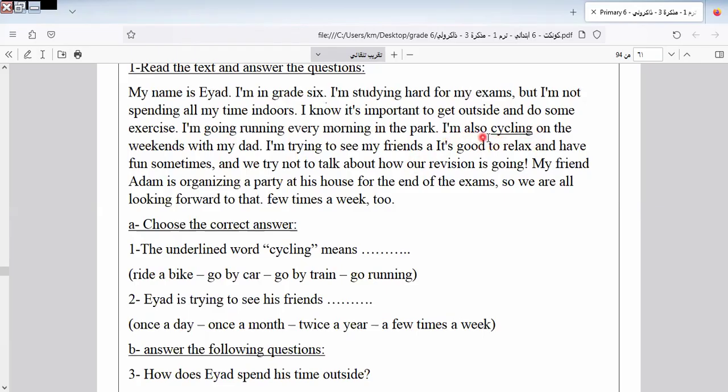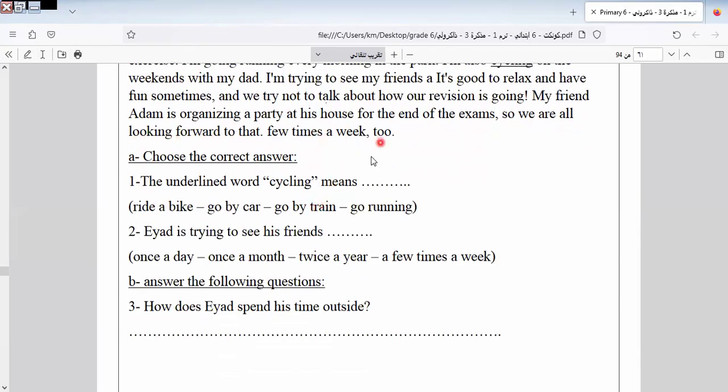I'm also cycling on the weekends with my dad. I'm trying to see my friends a few times a week too. It's good to relax and have fun times, and try not to talk about how our revision is going. My friend Adam is organizing a party at his house for the end of the exams. So we are all looking forward to that.